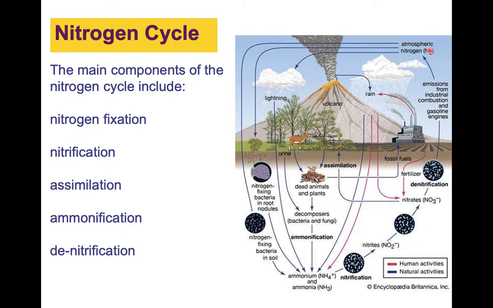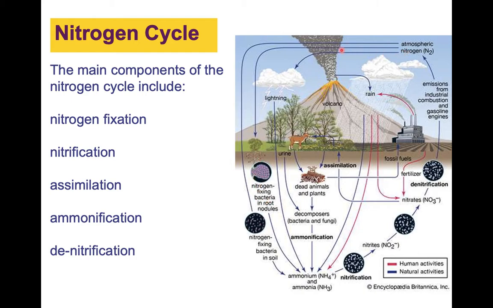So let's start with atmospheric nitrogen here. This is nitrogen that's up in the air. Nitrogen in the air is in the form of a diatomic molecule. It looks like this, N2. Well, this molecule in the air is sometimes taken up by nitrogen-fixing bacteria in the soil. And this nitrogen-fixing bacteria can be found in the roots of plants.